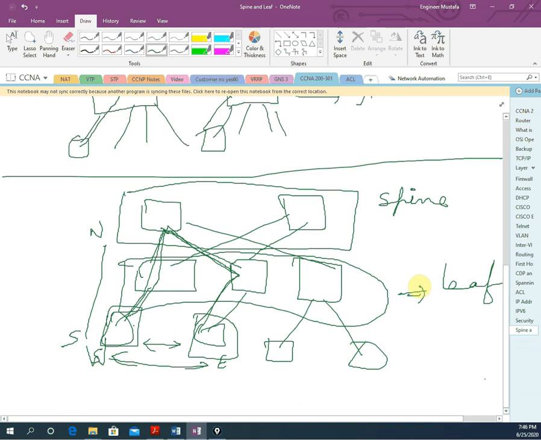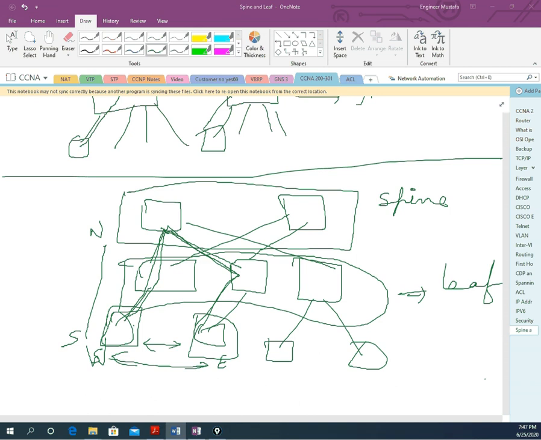Okay, and you can write another point: this one is a spine and this one is a leaf. So the leaf, we already discussed, is connected to the end devices, and the spine is connected to the leaf switches, and it is replacing the aggregation and distribution layer switch. Okay, and this will work as east and west type, not like north and south.